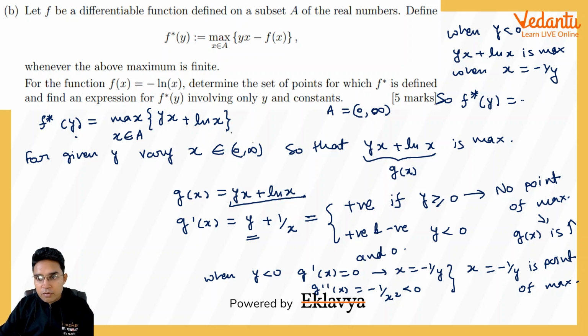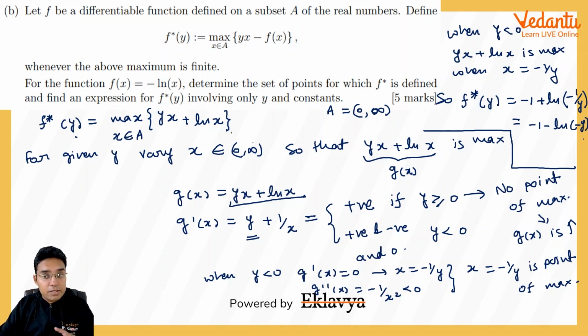So y into x will be minus 1 plus ln of, in place of x I will be writing minus 1 upon y. Okay, so let me use this small space here. It will be minus 1 minus ln of minus y. Don't get confused that ln of a negative number is not defined, it is not negative because y is negative.